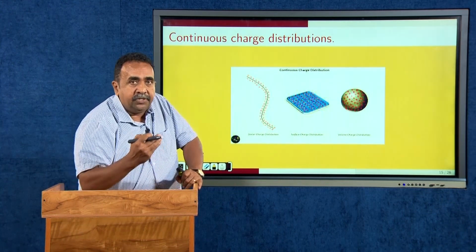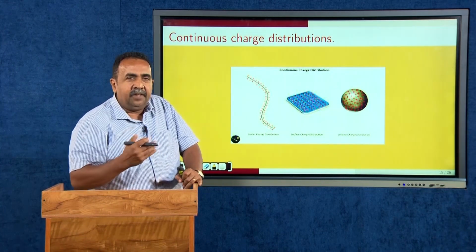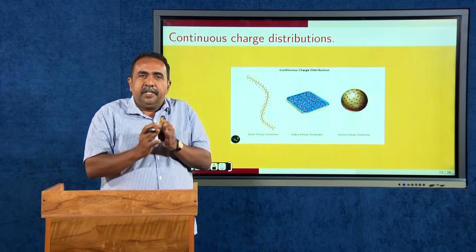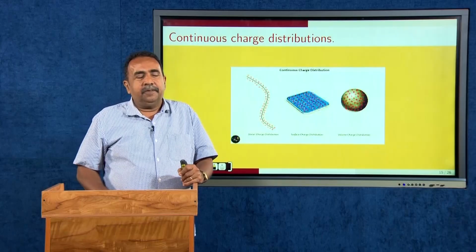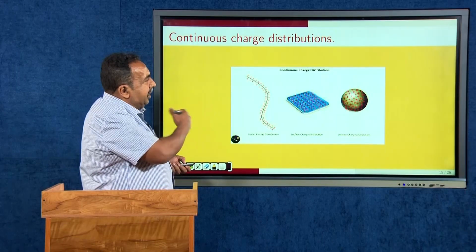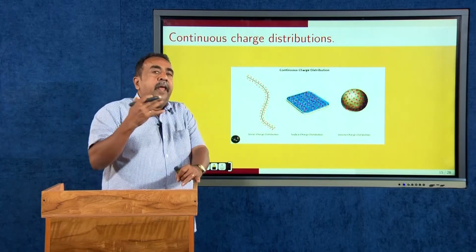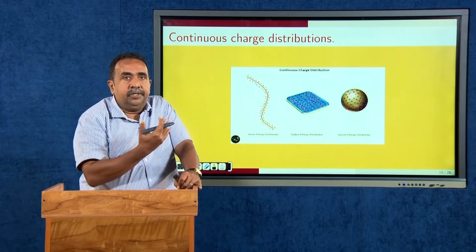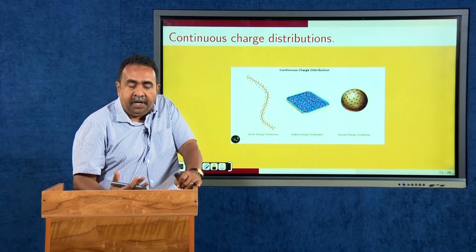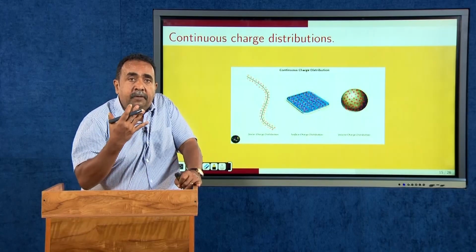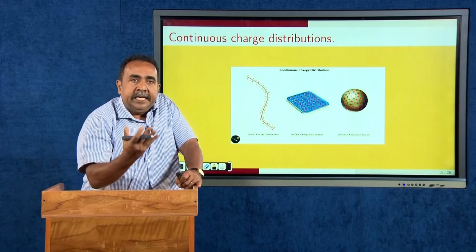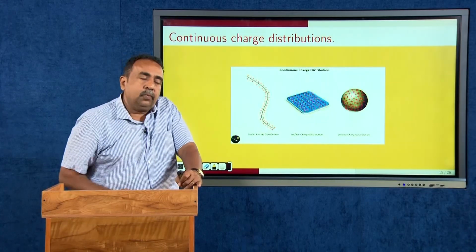You cannot say that there is a space between the charges. They will be distributed continuously, so that there is no space between the charges. This is the way in which the charges will be distributed, and if I want to quantify the electric field, this is the real situation. Therefore, I have to first find the way in which this continuous distribution of charges is represented by equations.